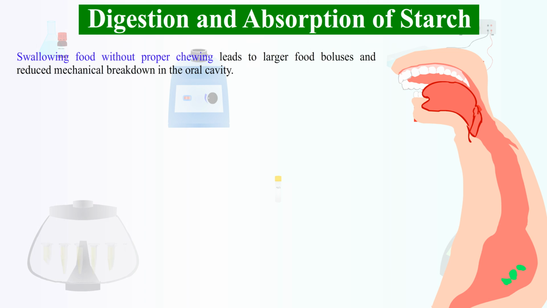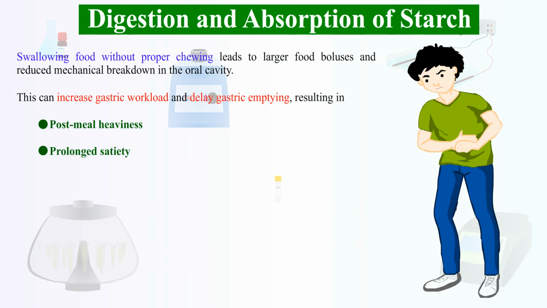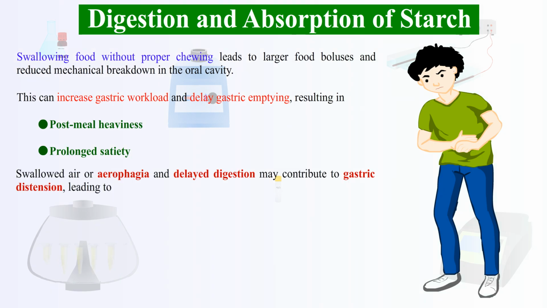Swallowing food without proper chewing leads to larger food boluses and reduced mechanical breakdown in the oral cavity. This can increase gastric workload and delay gastric emptying, resulting in post-meal heaviness and prolonged satiety. In addition, swallowed air or aerophagia and delayed digestion may contribute to gastric distension, leading to burping and abdominal discomfort.